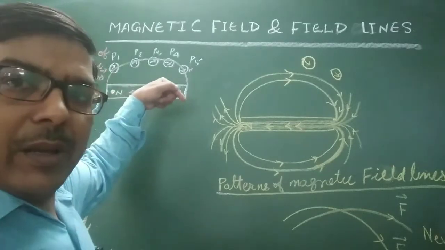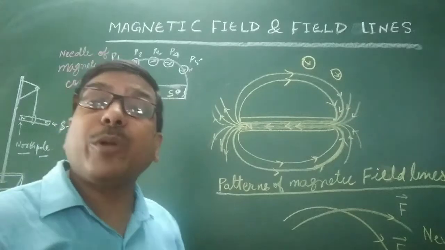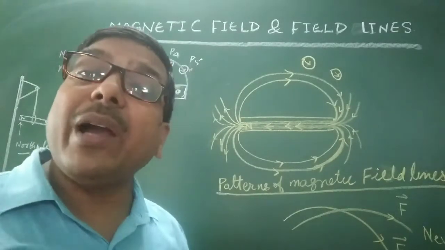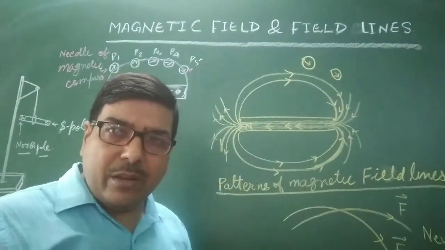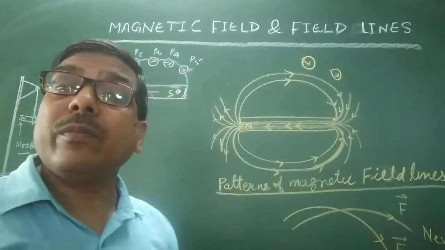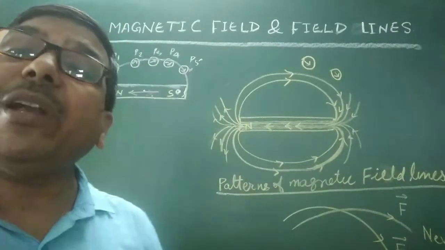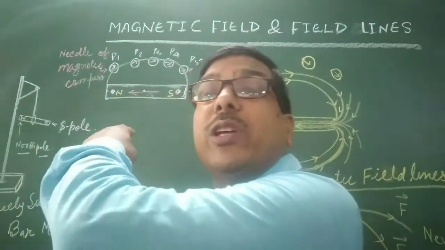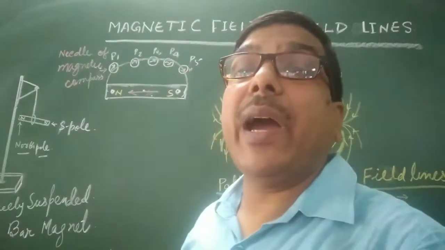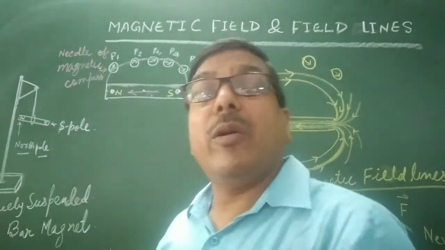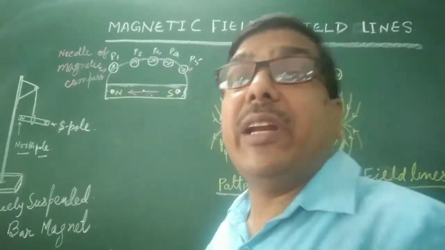This indicates there is a field produced around the magnet in which magnetic force is exerted. This is due to the magnetic field produced around the magnet, either a bar magnet, horseshoe magnet, or any other circular or cylindrical magnet.